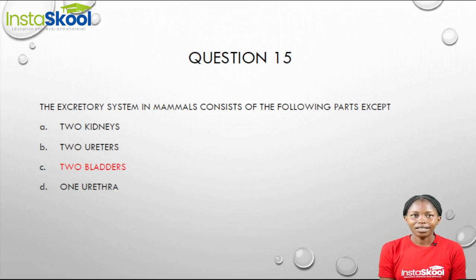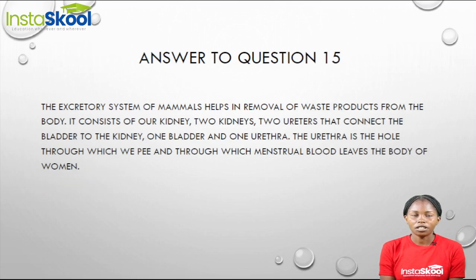Question 15. The excretory system in mammals consists of the following parts except dash. Now, when we talk about the excretory system, it is made up of different organs that help in the removal of waste products from the body. It consists of our kidney, our ureter, the bladder, and the urethra.